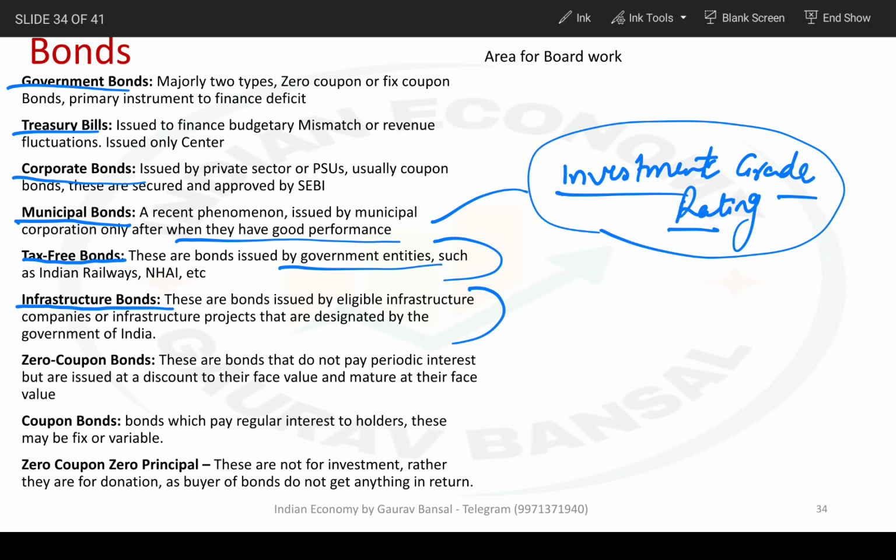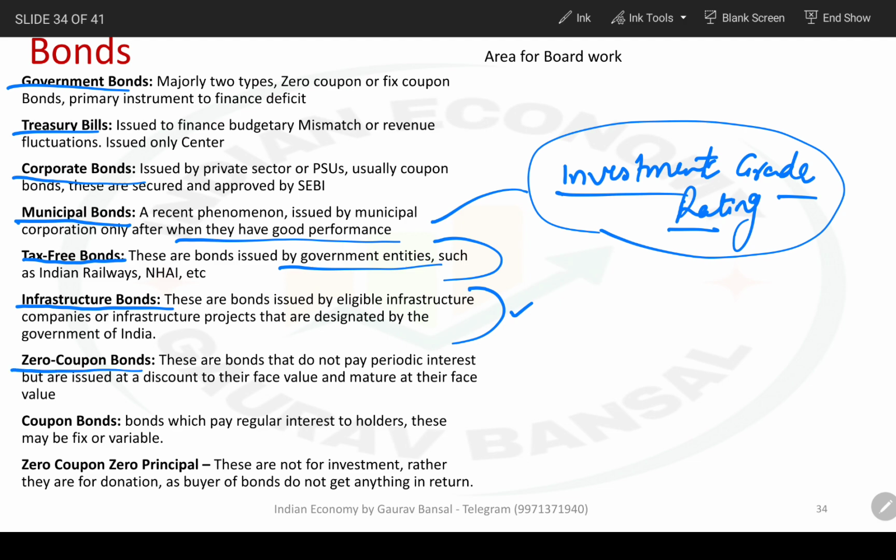So infrastructure bonds benefit the people who buy them, and they also help those who issue them, because they may have to pay less interest. So not a very different type of bond. It is more about certification. Later we will see that there are green bonds, blue bonds, social impact bonds, which are very much like this.